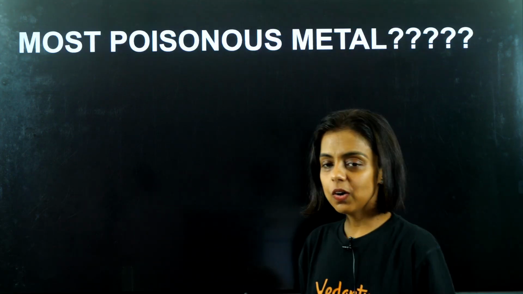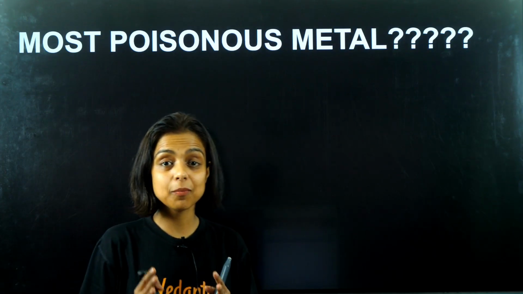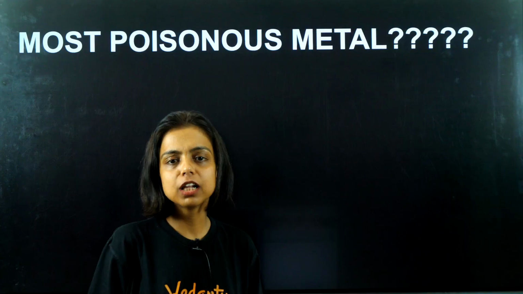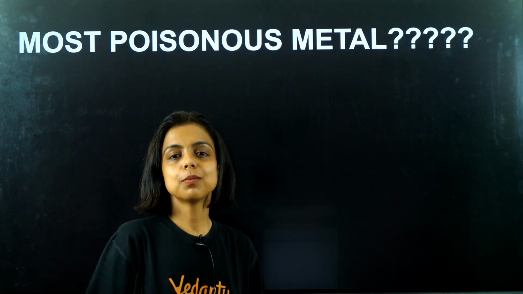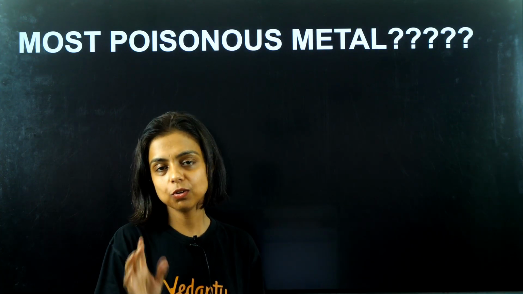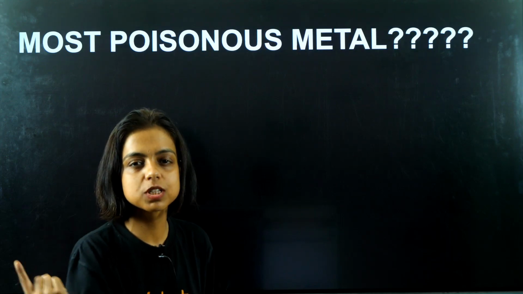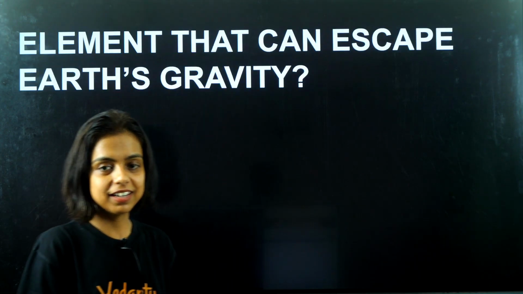Now, which is the most poisonous metal? I have made a short on this on the other channel I was talking about, the Vedantu Science Olympiad channel. The most poisonous element is polonium. If you haven't checked that short yet, do check it, because there's a lot more information about polonium, the deadliest poisonous element.